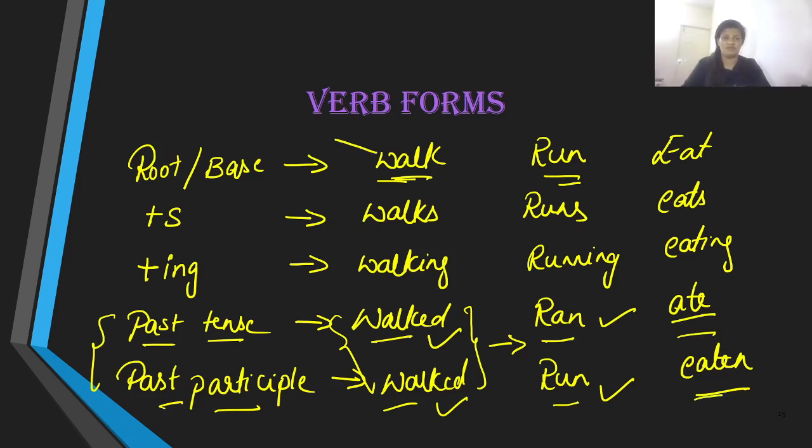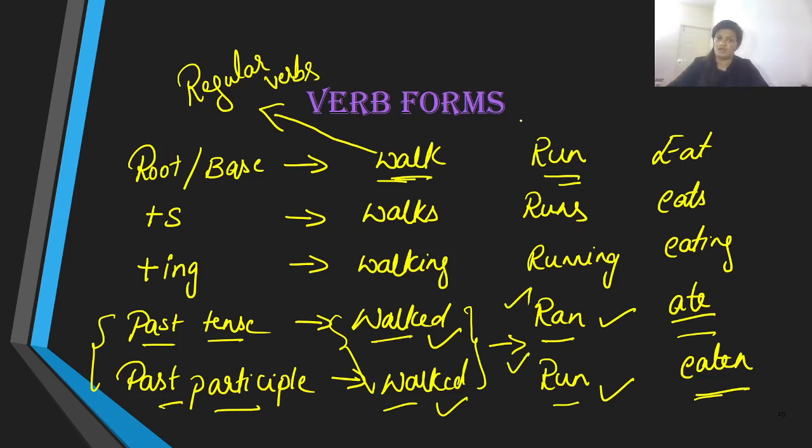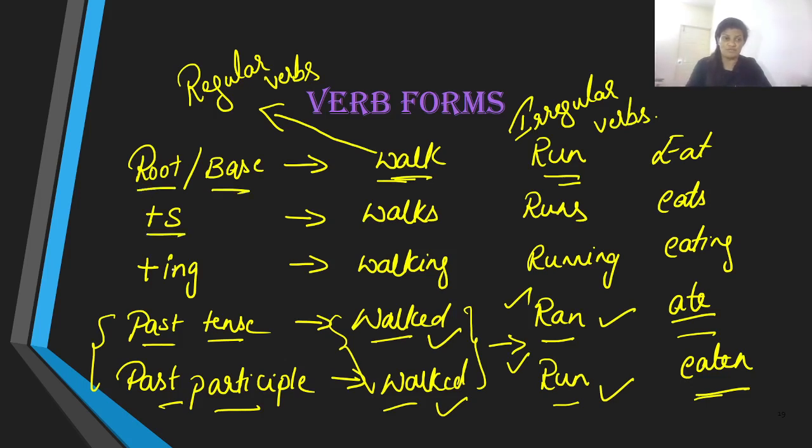Well, these type of verbs which do not change their form, which have the same past tense and past participle, are called regular verbs, and the ones which have different past tense and different past participles are called irregular verb forms. Now, it is again important for you to understand these 5 different forms because we are going to utilize each and every form in conjugating the tenses, which is important for you to understand.